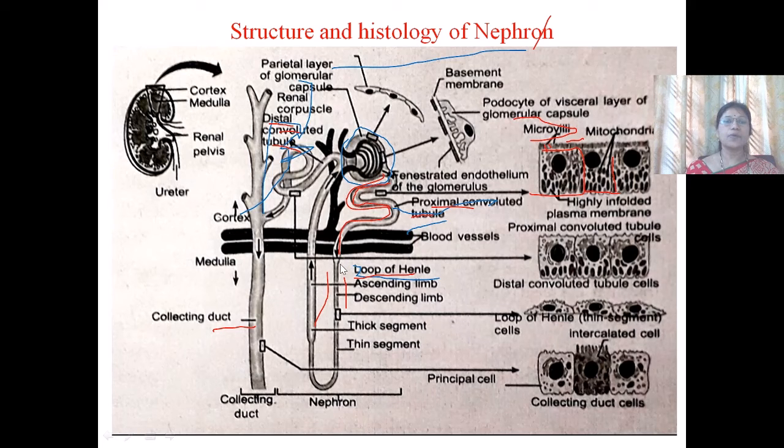Next is the loop of Henle. The loop of Henle has two limbs. One is the descending limb and the other is the ascending limb. The descending limb is thin and the ascending limb has two segments. One is a thin segment and the second is a thick segment. The descending limb is lined by squamous epithelium cells and it consists of aquaporins.